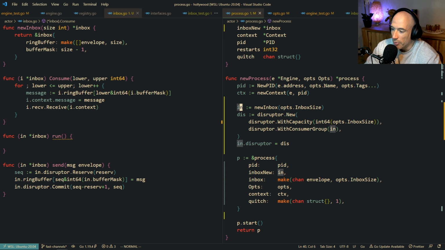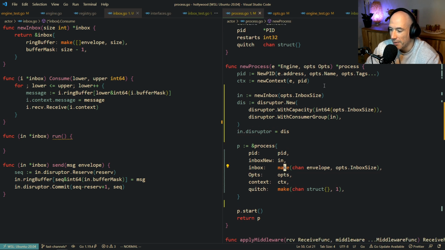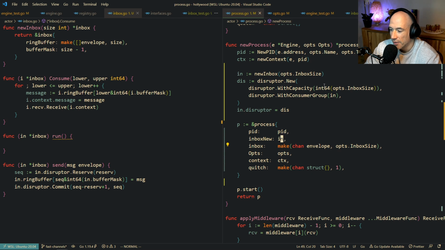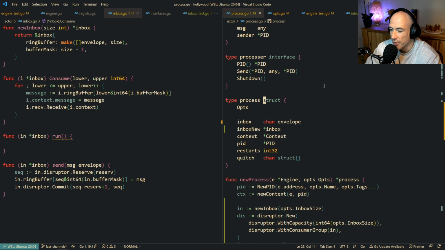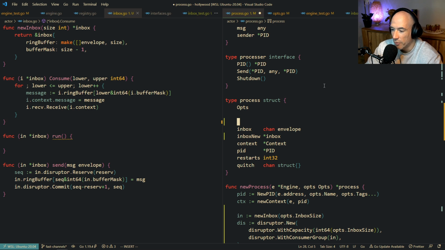So we make a new inbox with the option inbox size. We make a new disruptor, yada yada here. Inbox disruptor is this, that's fine. Then we have this process. We make a new, this is this inbox. Maybe we need to have the disruptor in our process, because these quit channels are actually gonna be removed very soon. So I'm gonna say the disruptor.